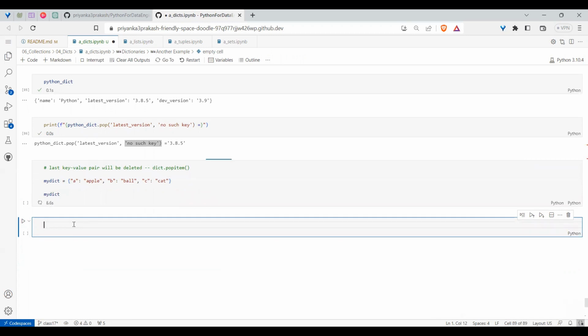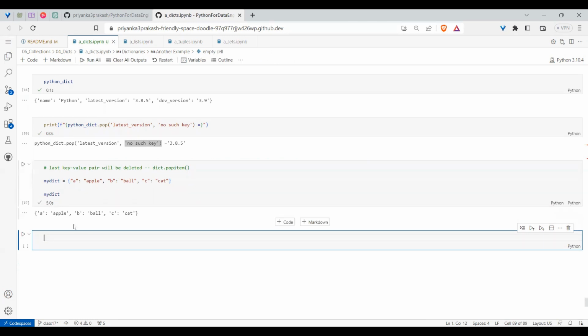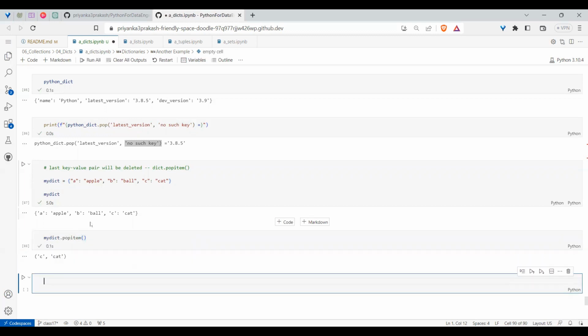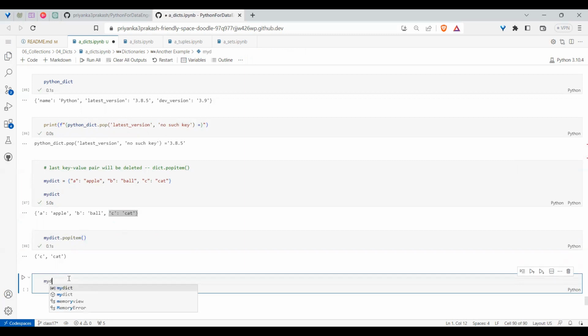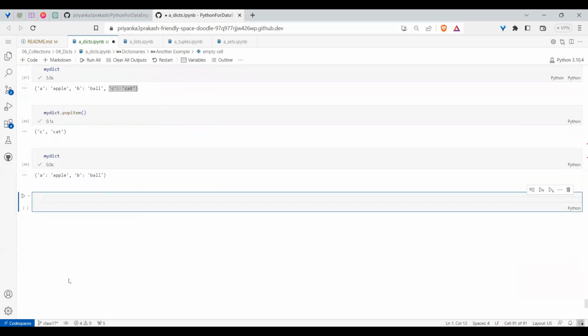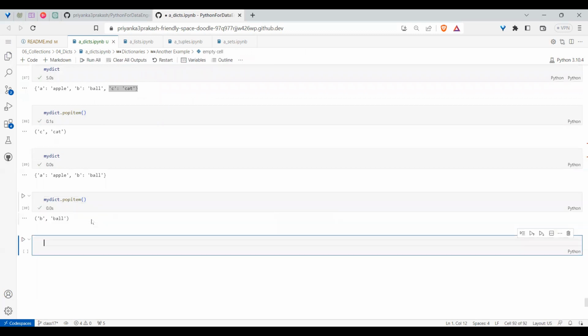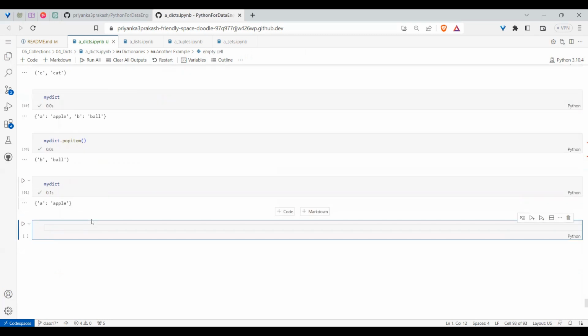If I see in this case, it is having the values and it is retaining the order. And if I do a popitem, you can notice the last value is removed. And after that, if I ask, hey, what is my dict? You can see that dict is there. And similarly, if I do popitem, it is removing the last element. If you say my dict, the last element is removed.